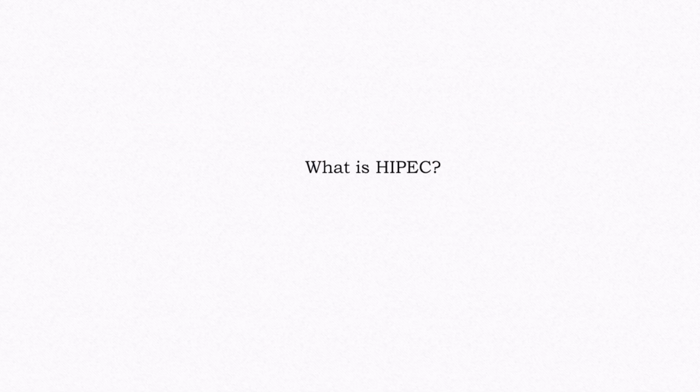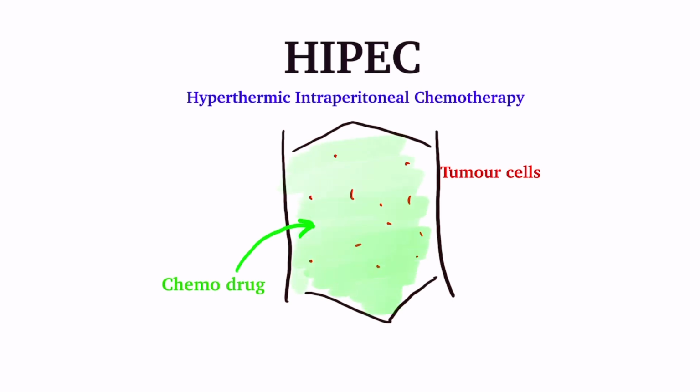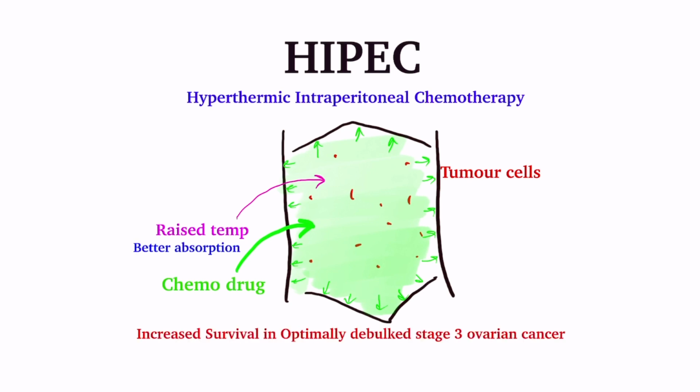What is HIPEC? Since ovary cancer cells exfoliate and spread through peritoneal fluid, therefore it makes sense to give intraperitoneal chemotherapy. After cytoreduction, chemo drug is instilled in peritoneal cavity and left for some time to absorb through peritoneum. Raising temperature can increase absorption by increasing vasodilation of peritoneal capillaries. HIPEC, intraperitoneal chemotherapy, is associated with an increased overall survival and PFS in patients with optimally debulked stage 3 ovarian cancer. Since HIPEC is for microscopic disease, so it is indicated in cases where optimal cytoreduction has been achieved.